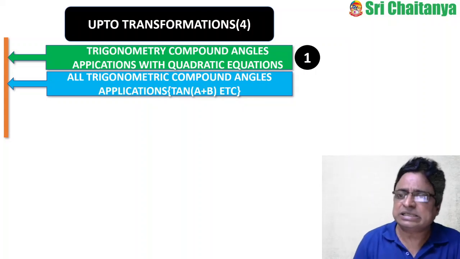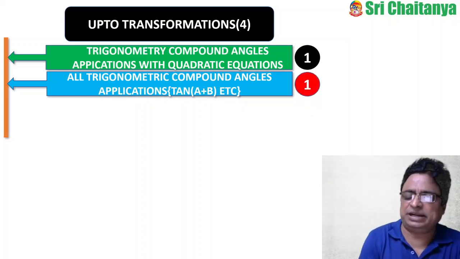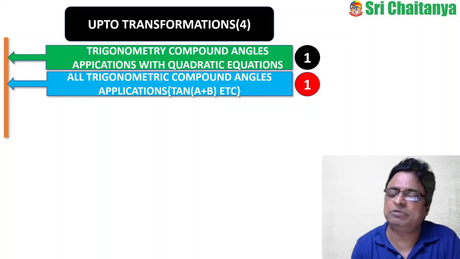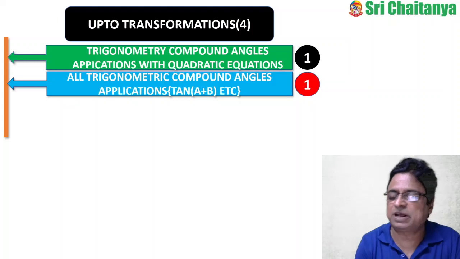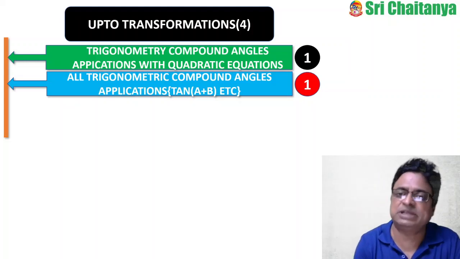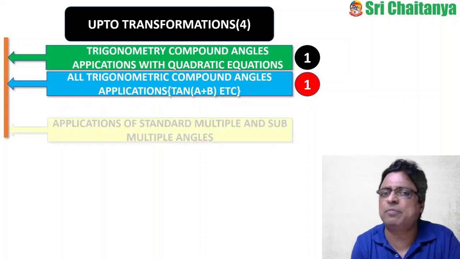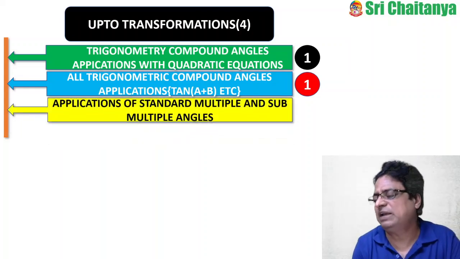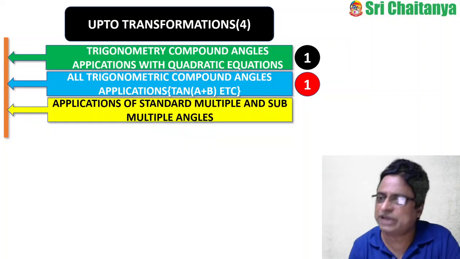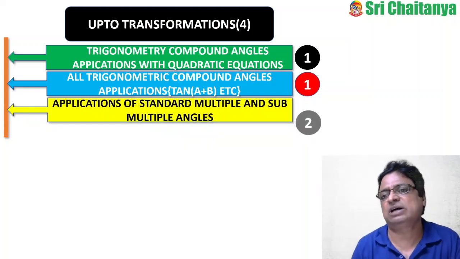And the majority of the questions are direct approach. Something tan A they may give, tan B they may give, tan A plus B they are asking, tan A minus B they are asking, sin A plus B they may ask, cos A plus B they may ask, cos A minus B, like that. All trigonometric compound angles applications, tan A plus B, tan A minus B, cot A plus B, cot A minus B, sin A plus B, sin A minus B oriented problems also they asked, and one question they have asked this time.